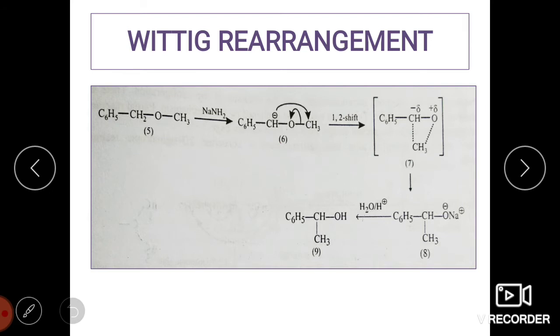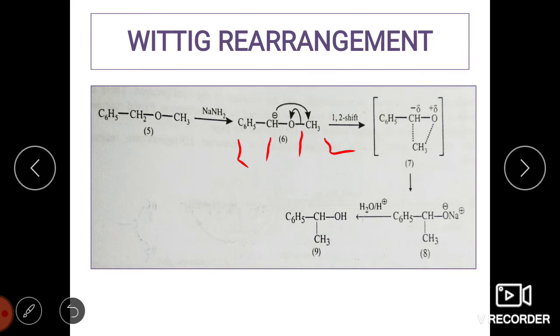This is nothing but a 1-2 shift. Here you can see that if you name oxygen as 1 and methyl as 2, and here CH as 1 and C6H5 as 2, it means that a substituent from the second position is going to move to the first position. So that is called the 1-2 shift. This is how it is going to happen: the carbanion is going to take up a methyl group which is at the second position from the oxygen.